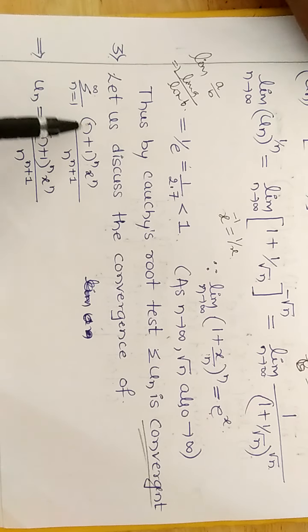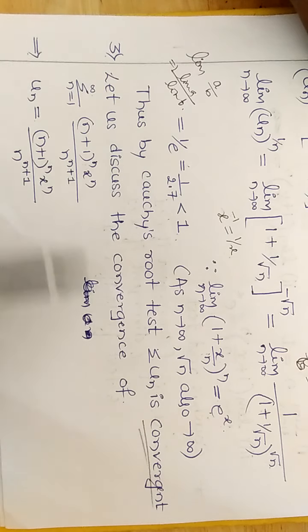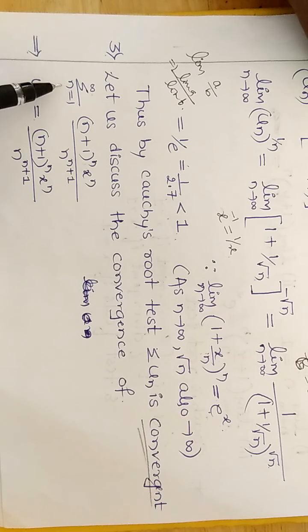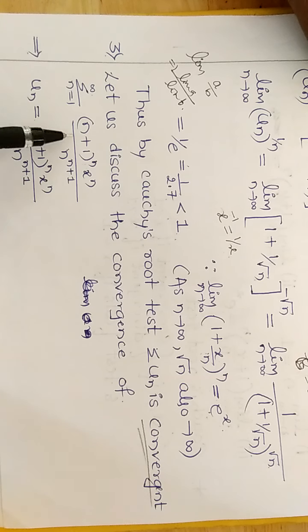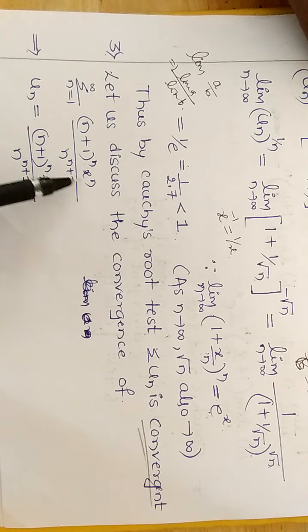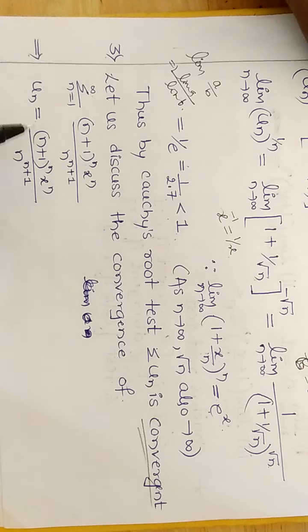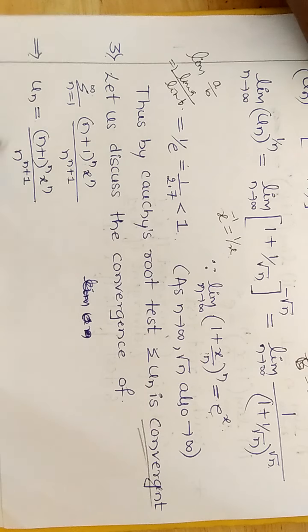One more example. Let us discuss the convergence of summation n running from 1 to infinity, n plus 1 raised to n into x raised to n, whole divided by n raised to n plus 1. So the value of un is this one.